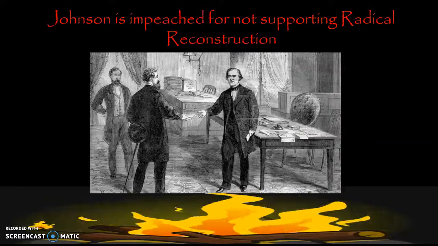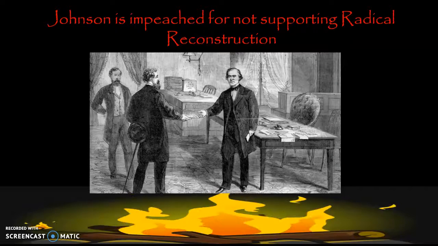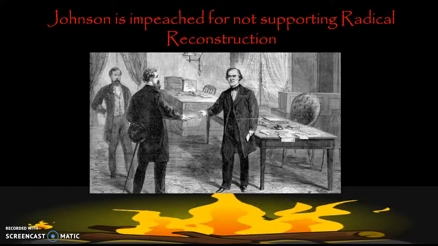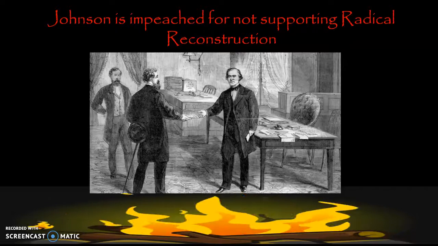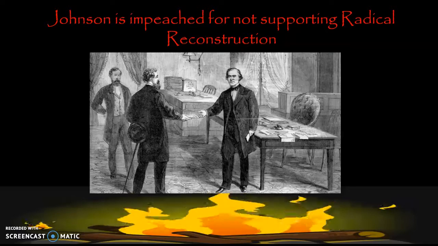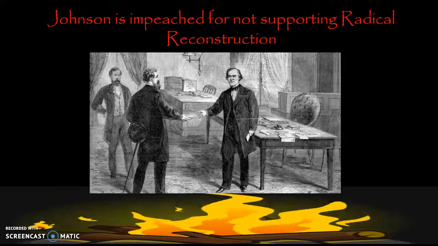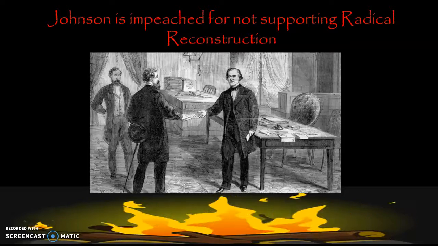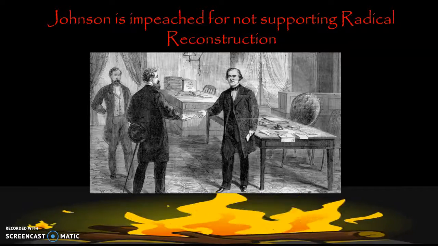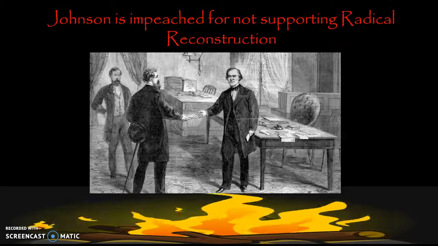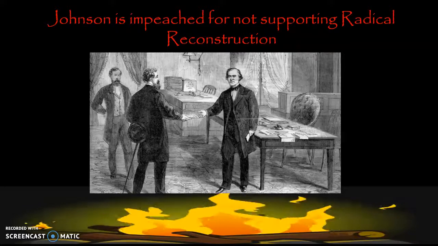So President Johnson is actually impeached because he opposes radical Reconstruction, which is basically northern politicians, radical Republicans who want to punish the South severely for their part in the war. And Johnson doesn't agree with that because Lincoln didn't agree with it. Lincoln wanted to bring everybody back together and just continue on, and everybody moves past it, and we get on with our lives. But the radical Republicans in Congress said nope, and they got their way.